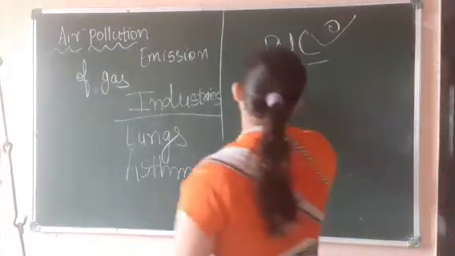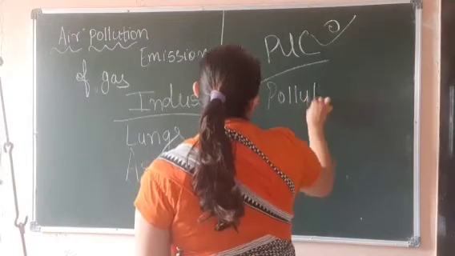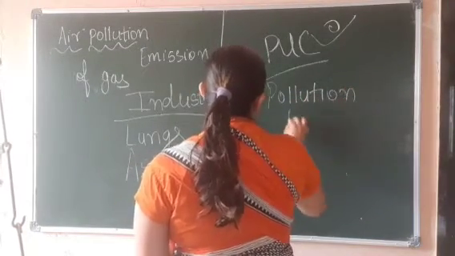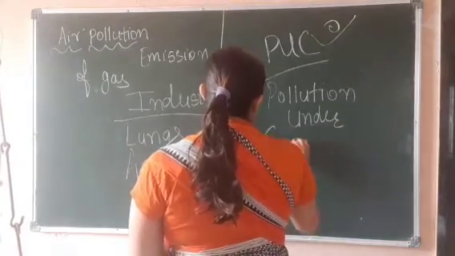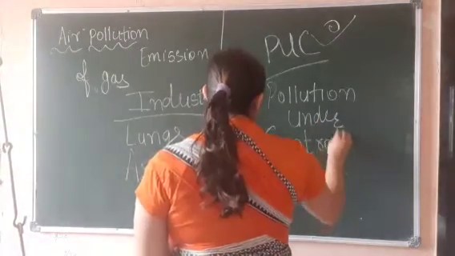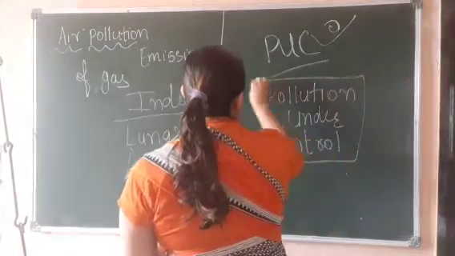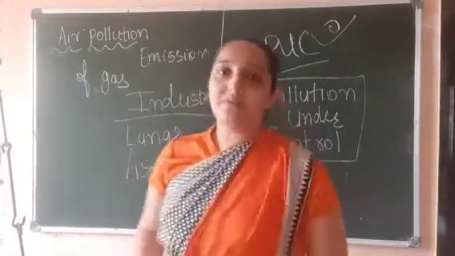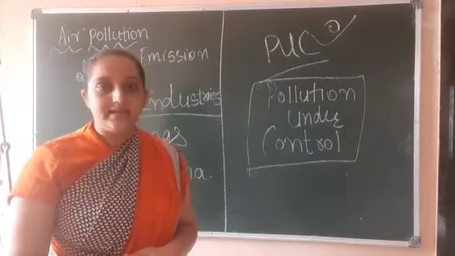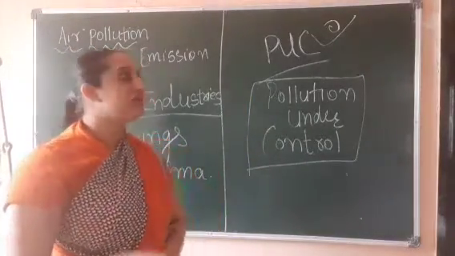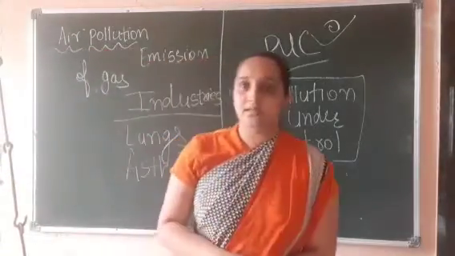That is what? Pollution under control. It means this card shows that your vehicle is pollution under control, right? So this is a must for all vehicles.